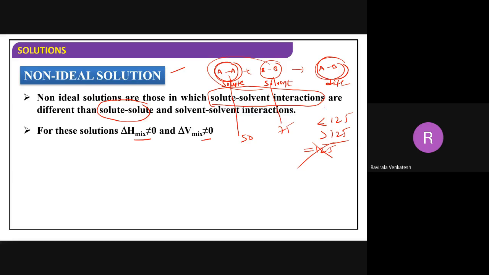Just imagine these interactions are very strong. In that case, volume will decrease, it may lead to 124. Otherwise, if there are less interactions between these two compared with this one, the volume will increase to 126.